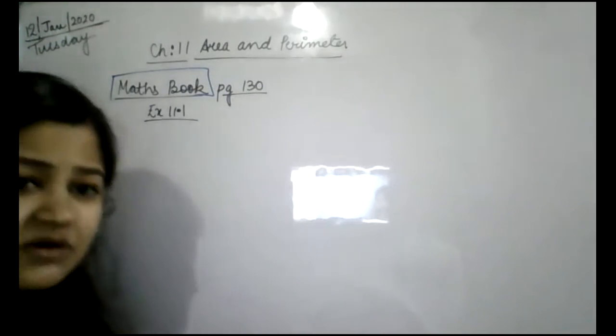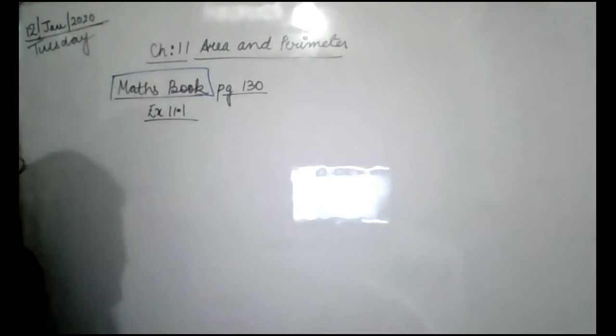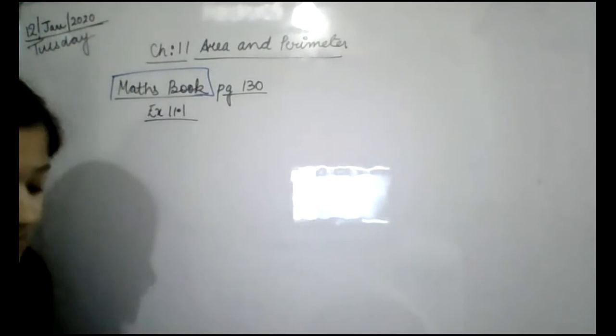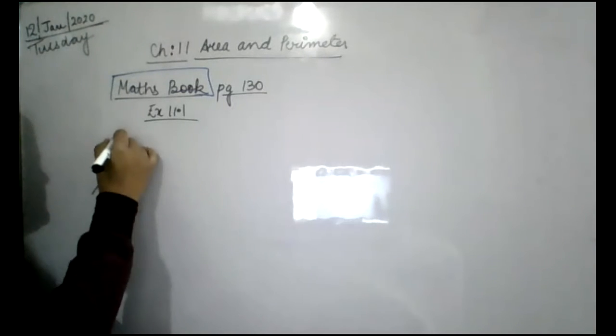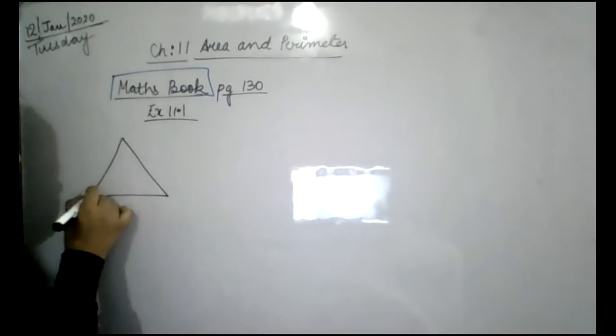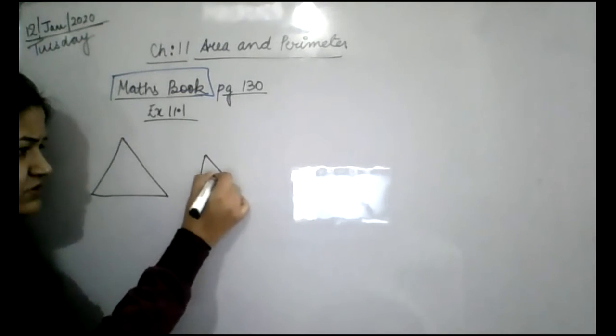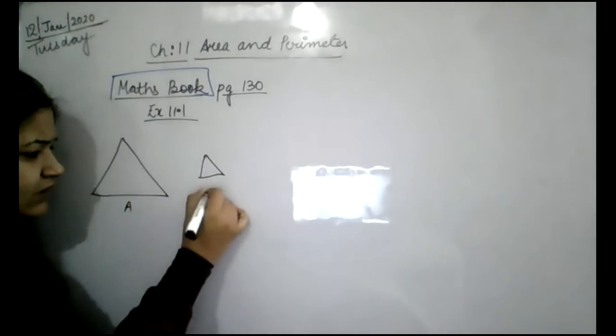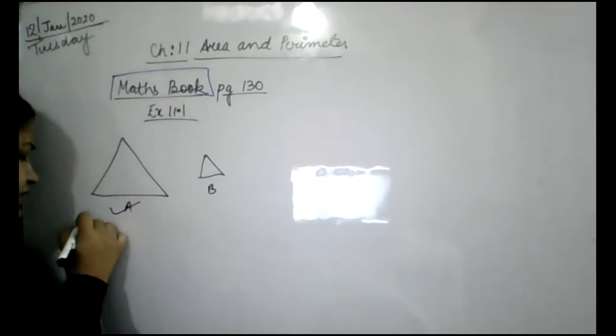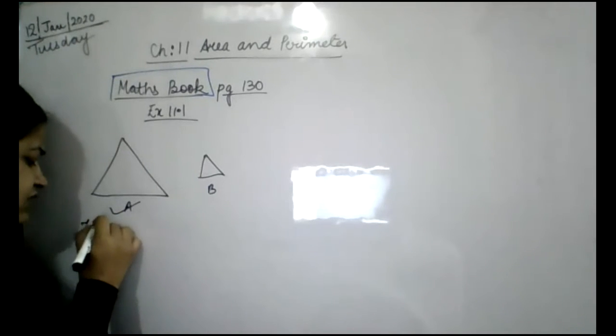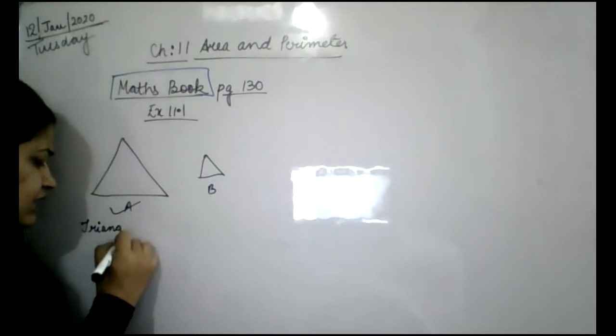Take the shapes which have bigger area. For example, the first one is like this: a big triangle and a small triangle. So which will cover more area, figure A or figure B? A. You can write here, in the space below it.